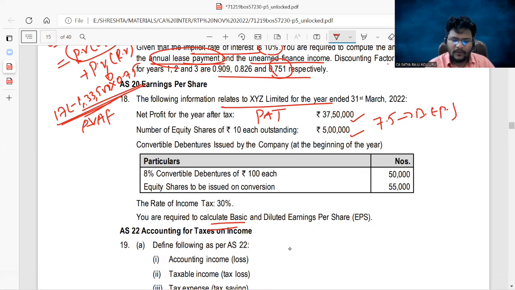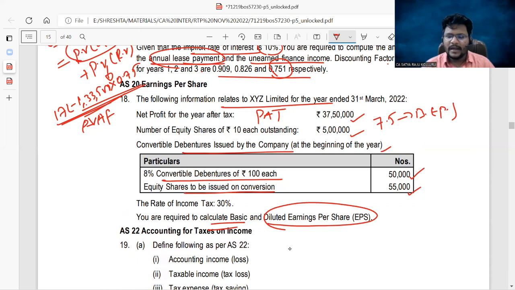Next, convertible debentures issued by the company at the beginning of the year. 8% convertible debentures of rupees 100 each, which were 50,000. Equity shares to be issued on conversion 55,000. Now, in calculation of diluted earning per share, you need to consider the potential equity shares. What is the meaning of potential equity shares? Potential equity shares are those equity shares which have the capability to increase the earnings without increase of resources. Now, convertible debentures are one type of potential equity shares.